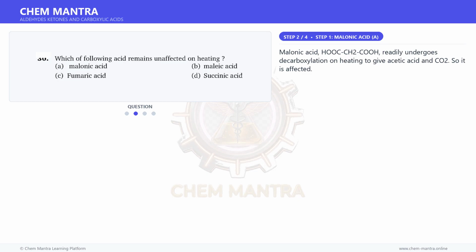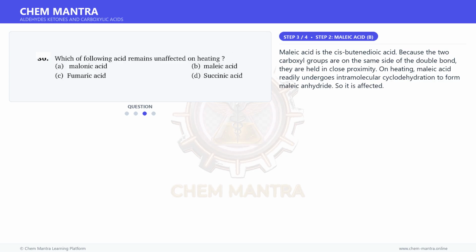Malonic acid, CH2(COOH)2, readily undergoes decarboxylation on heating to give acetic acid and CO2. So it is affected. Moving on to the next step. Maleic acid is the cis-butenedioic acid. Because the two carboxyl groups are on the same side of the double bond, they are held in close proximity. On heating, maleic acid readily undergoes intramolecular cyclodehydration to form maleic anhydride.